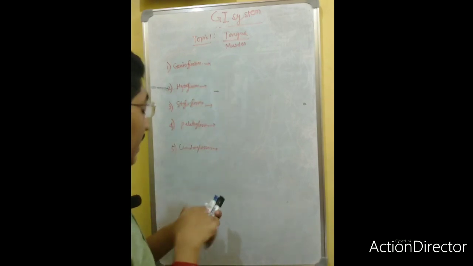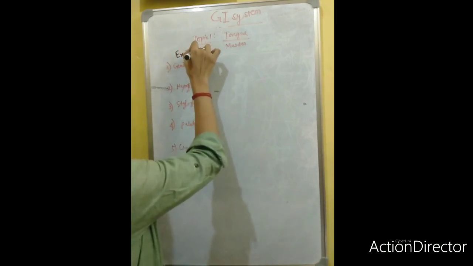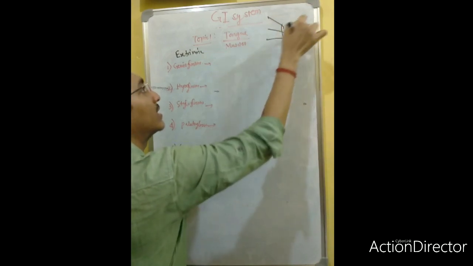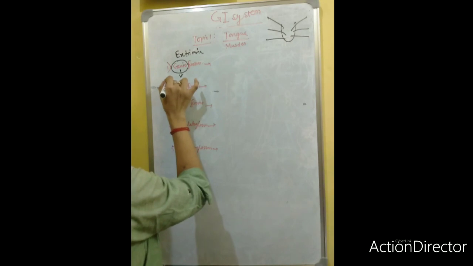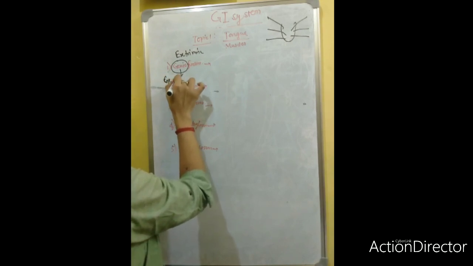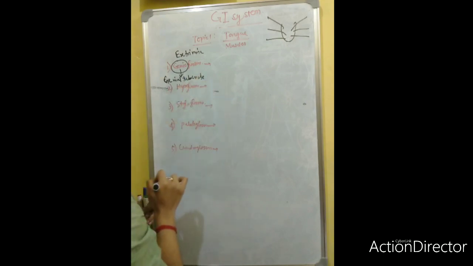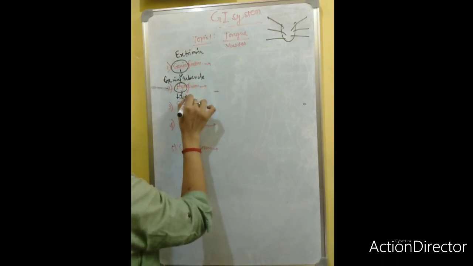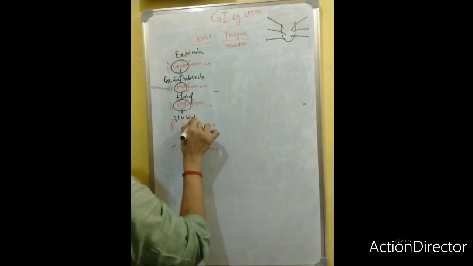You must mention that these are the extrinsic muscles, running from the tongue to various other structures. Genio means the genial tubercle, which you find in the mandible. Hyo means hyoid bone. Stylo means styloid process.